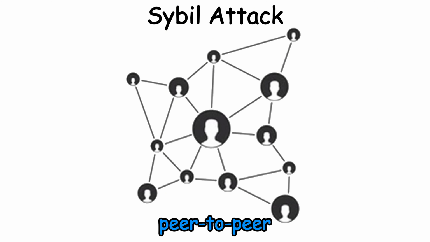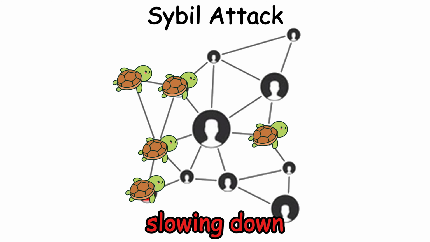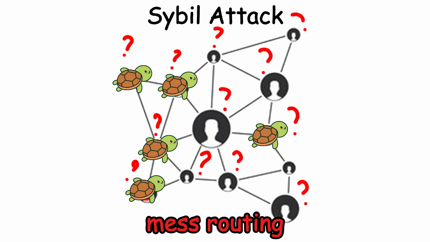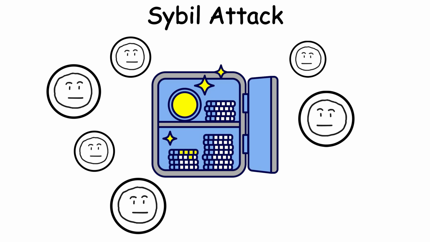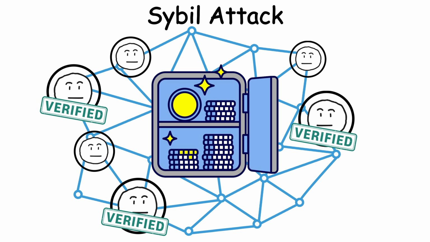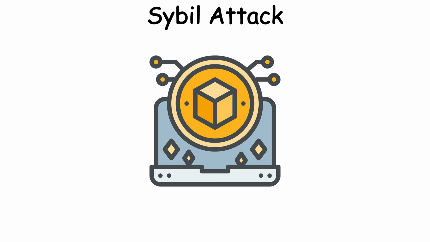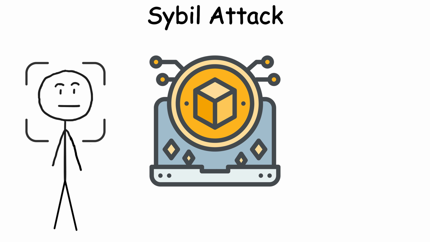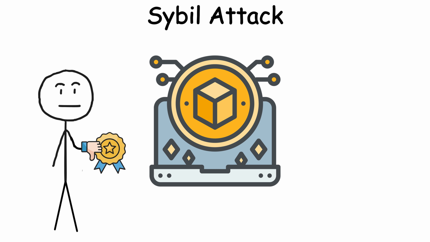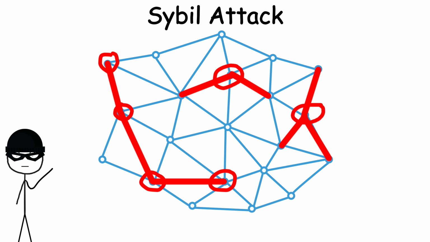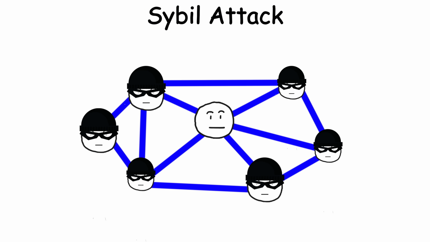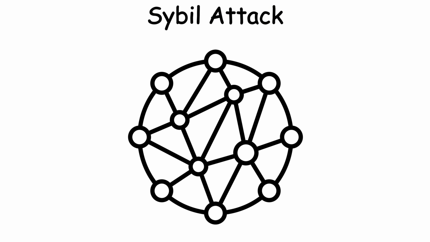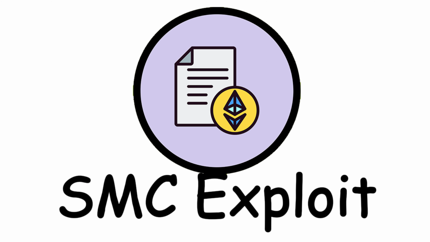In peer-to-peer networks, Sybil attacks can slow down transactions, mess with routing, or even block honest nodes from connecting. In proof-of-stake systems, it's like faking thousands of voters to sway decisions unless the system verifies identities properly. This is why many blockchain systems require stake deposits, identity checks, or reputation scores to prevent one person from flooding the system with clones. Sybil attacks are less about breaking cryptography and more about abusing trust in networks that assume each node is independent.